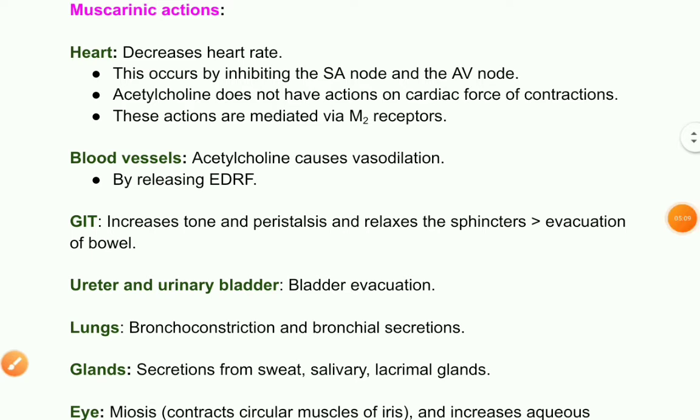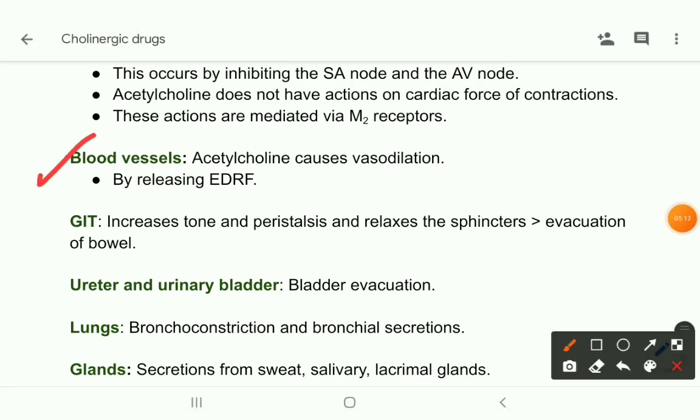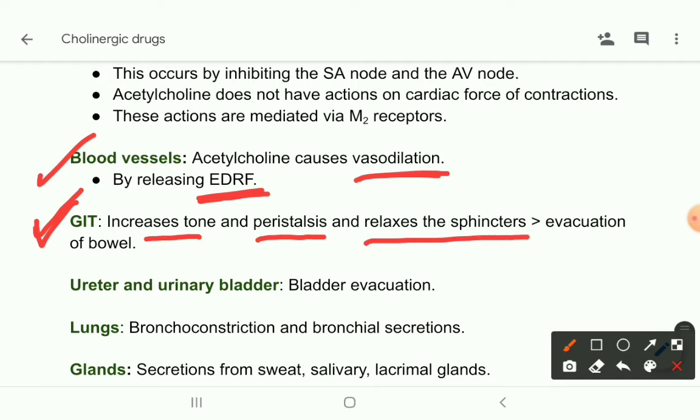Now on blood vessels, it causes vasodilation by releasing EDRF, that is endothelium derived relaxing factor. Okay, and on GIT, it increases tone and peristalsis and relaxes the sphincters, so that leads to evacuation of bowel, and excessive release of acetylcholine may lead to diarrhea, abdominal cramps, etc.